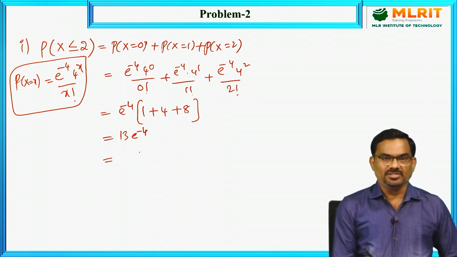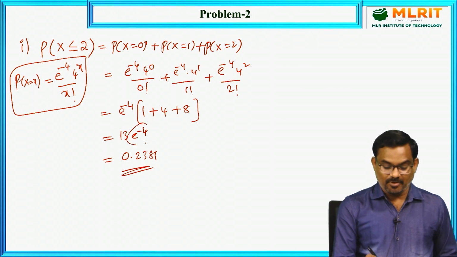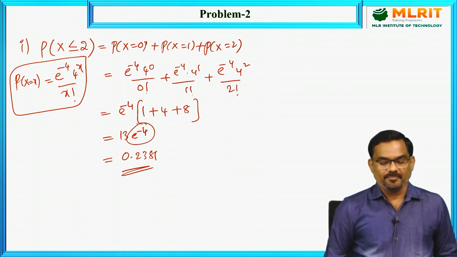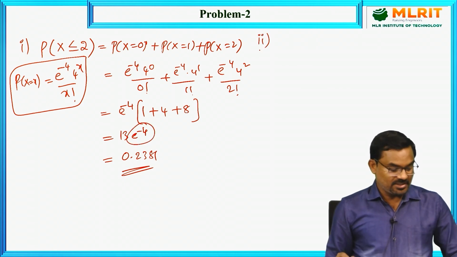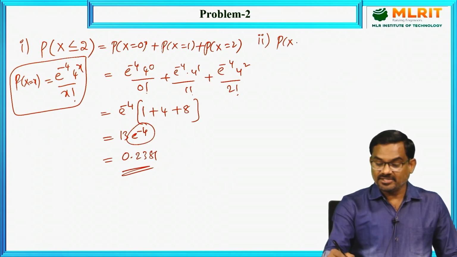And this value is equal to 0.2381. So we can find this e power minus 4 using a calculator. Now coming to the second problem, exactly 3 emergency calls. So probability of x equal to 3.